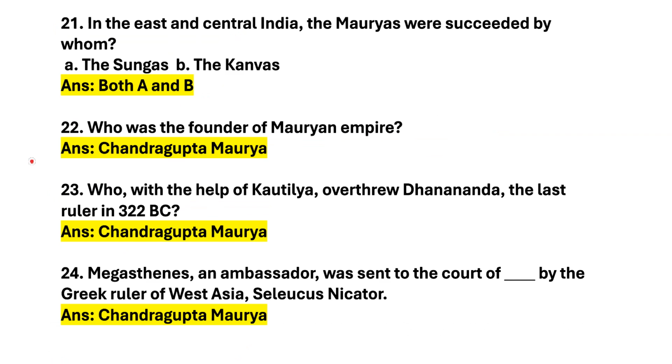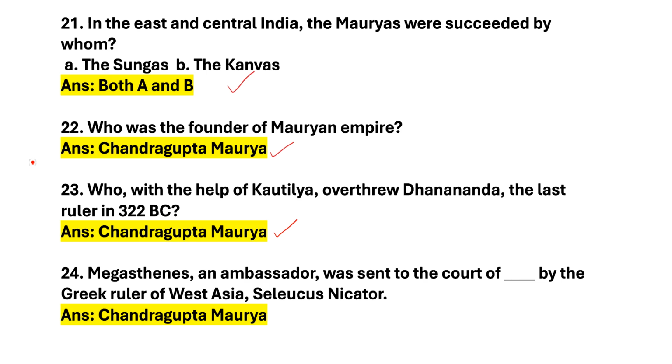In the east and central India, the Mauryas were succeeded by whom? Options are, option A is the Sungas, option B is the Kanvas. Answer is both A and B. Next question, who with the help of Kautilya overthrew Dhanananda, the last rule in 322 BC? Answer is Chandragupta Maurya. Next question, Megasthenes, an ambassador, was sent to the court of which time by the Greek